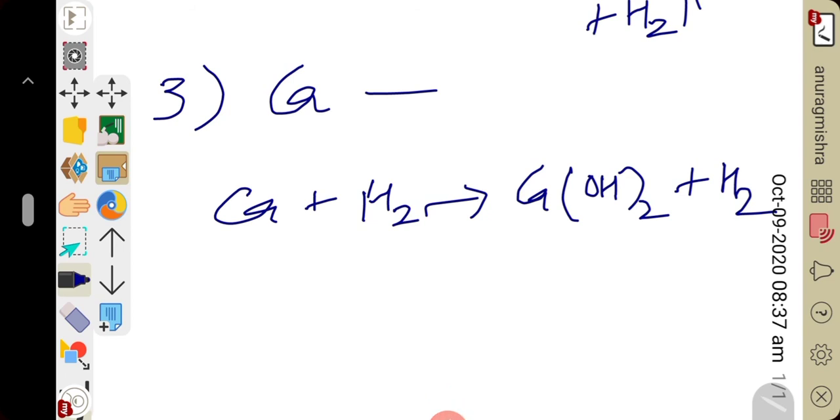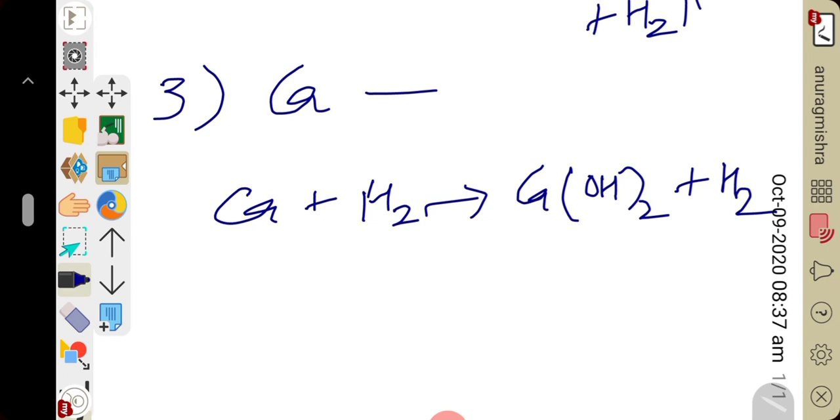I hope you understood the comparative study of hydrogen and halogen, the similarities between them, and how hydrogen can be prepared. We discussed preparation of hydrogen using cold water. Cold water reacts with active metals like sodium, potassium and calcium to liberate hydrogen gas.